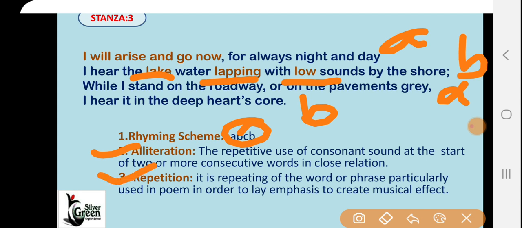The third one is repetition, as I have discussed. I will arise and go now. So you can see that in the first stanza also the same line is repeated, to create the musical effect. So here the poet has used the repetition device.